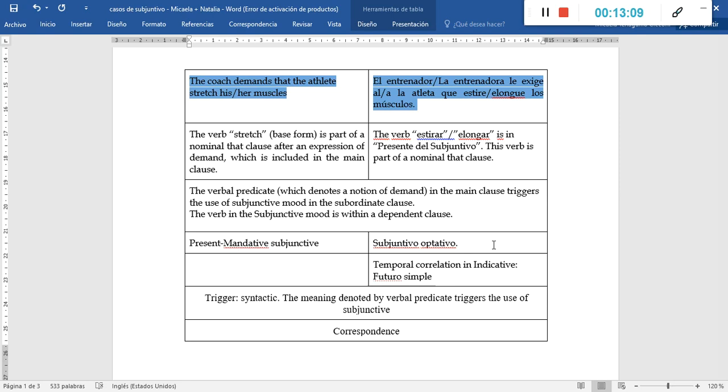In this specific example, we can identify the verb stretch as an instance of present subjunctive, mandative subjunctive. Whereas in Spanish, this is going to be an instance of subjuntivo optativo.